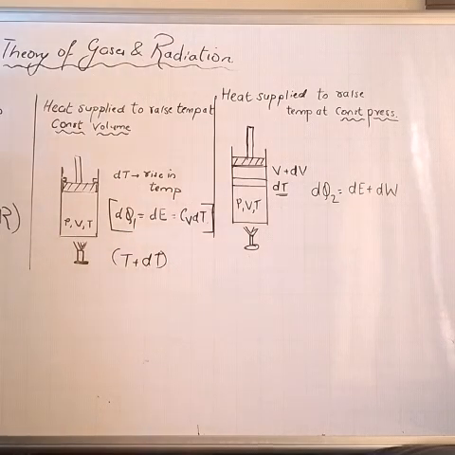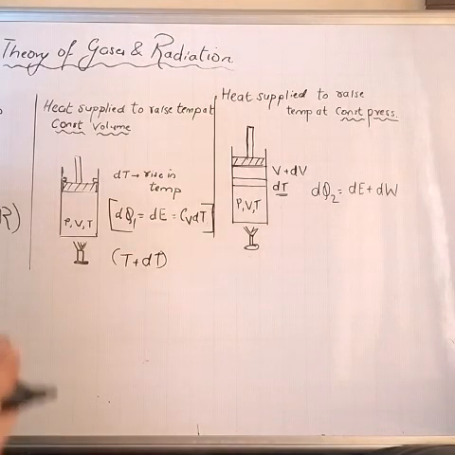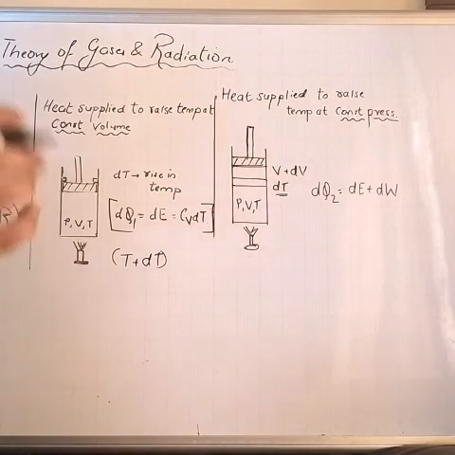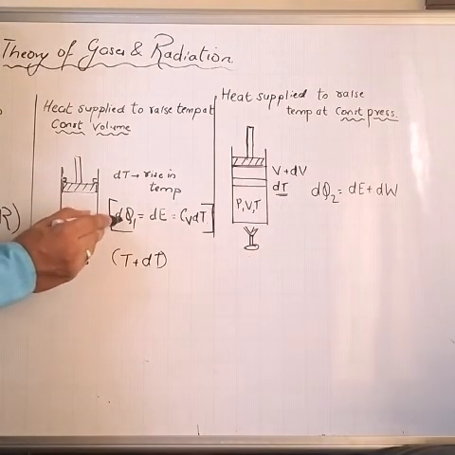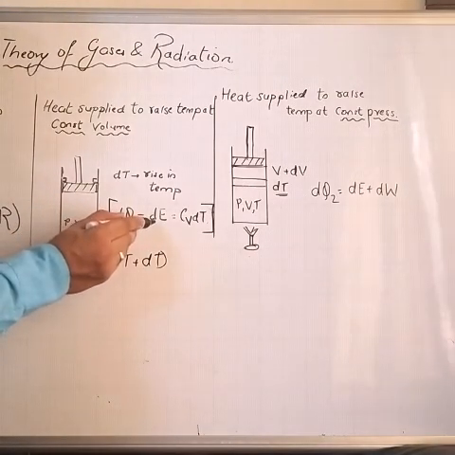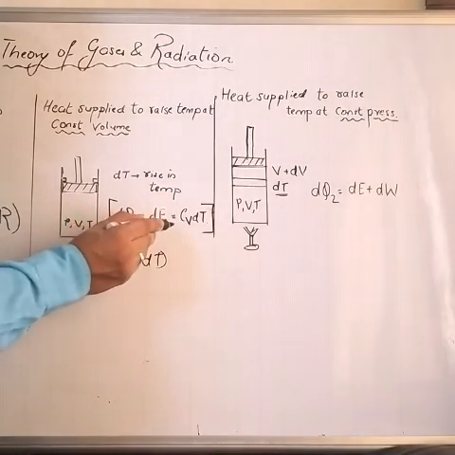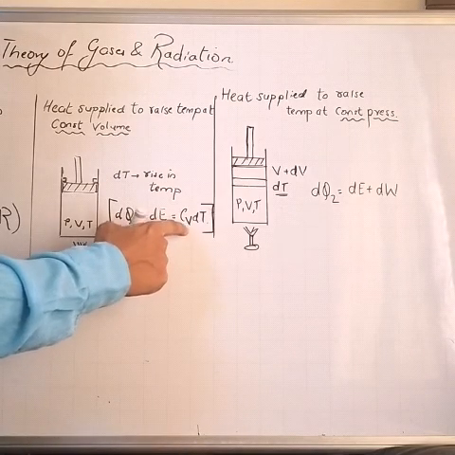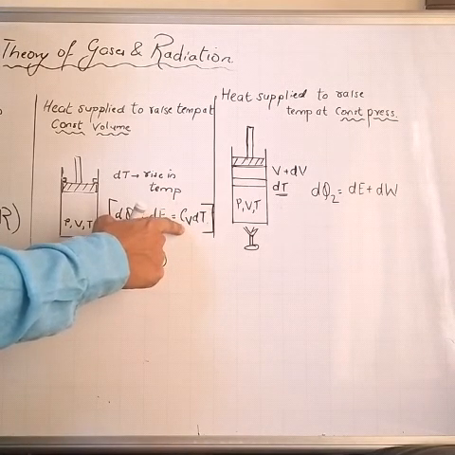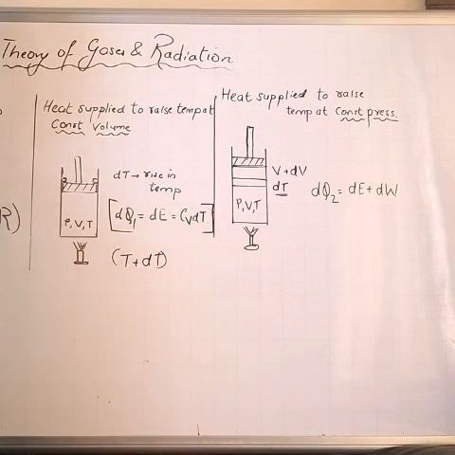Okay. Now, if Cv stands for the molar specific heat at constant volume, I can write the heat supplied dQ1 is equal to the change in internal energy of the gas, equal to Cv dT. Cv stands for molar specific heat at constant volume, into dT.